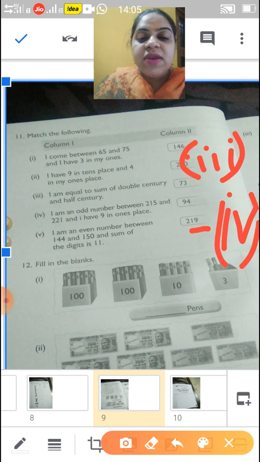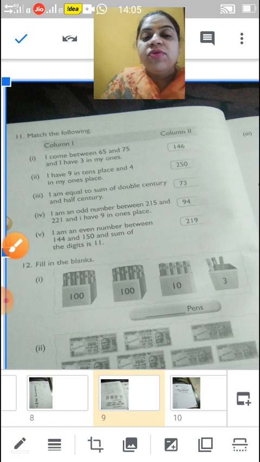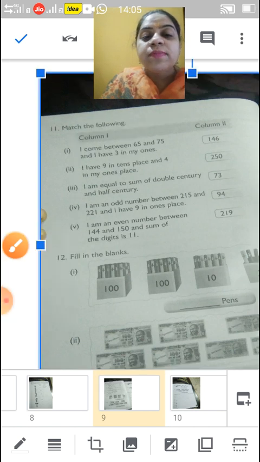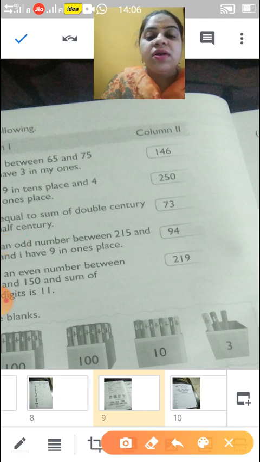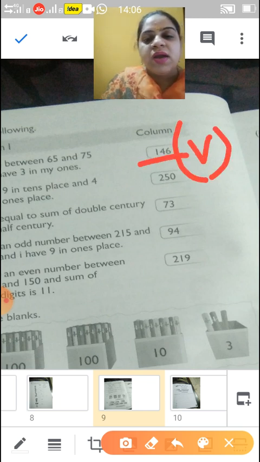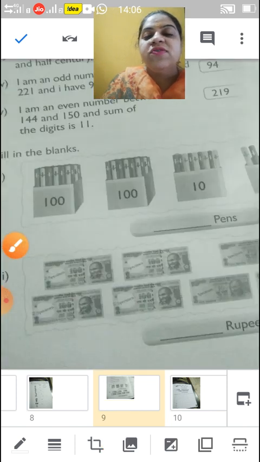I am an even number between 144 and 150. Even number that is divisible by 2. So sum of the digits is 11. So if we add 4 plus 1, 5 and 6, 11. So your number is, yes, your number is this. So this is your fifth one. Understood children? Now come to next question.